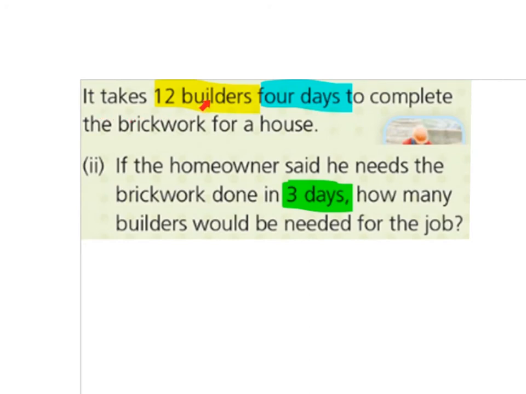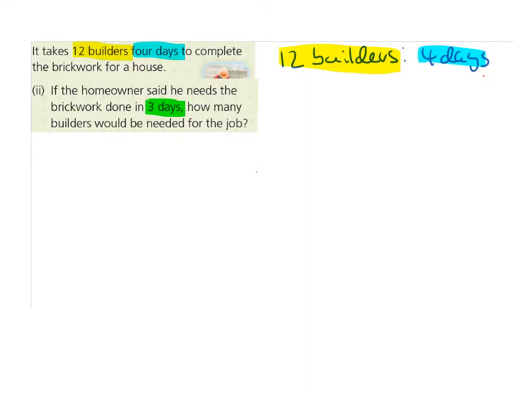It takes 12 builders 4 days to complete the brickwork for a house. Part 2. If the homeowner said he needs the brickwork done in 3 days, how many builders would be needed for the job? So we start off with the ratio that was given at the start, 12 builders to 4 days. So in the last question, we wanted to work out how many days it would take 8 builders. Now we want to figure out how many builders will take 3 days.